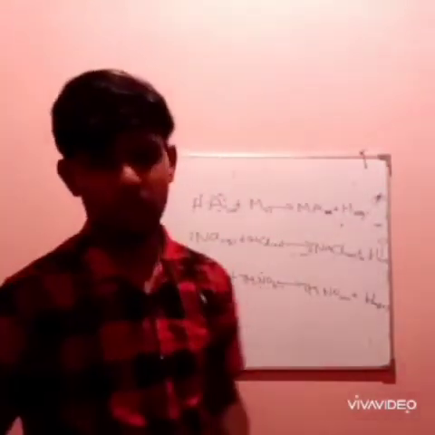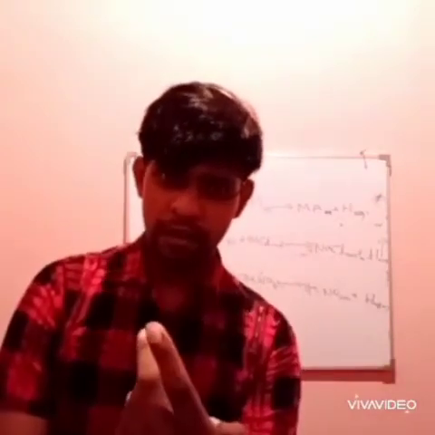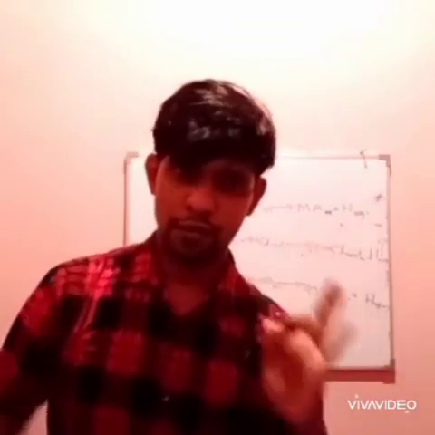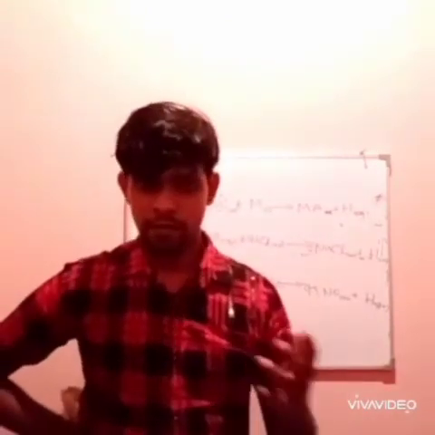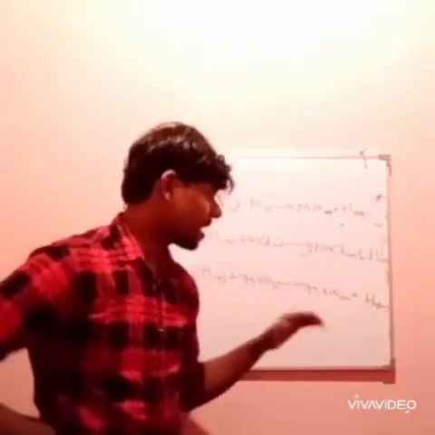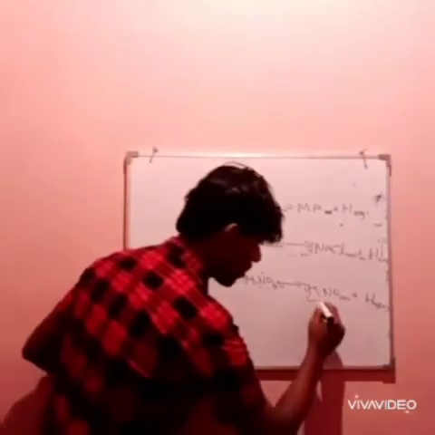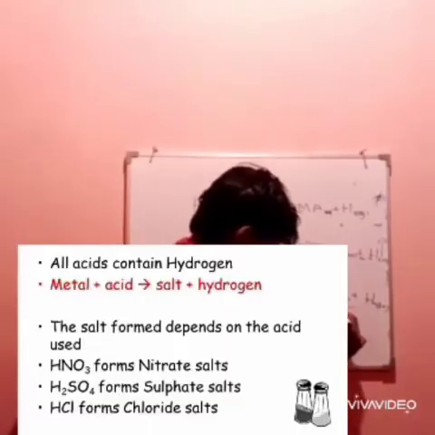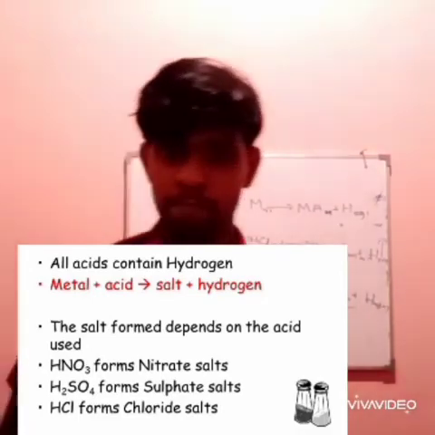When it reacts, what happens? It's very simple. When you mix a metal with an acid, a super strong acid, or even with a weak acid, this will happen. When you mix an acid with a metal, it will react and produce a salt. This one is known as a salt, and the hydrogen. This is very simple to remember.